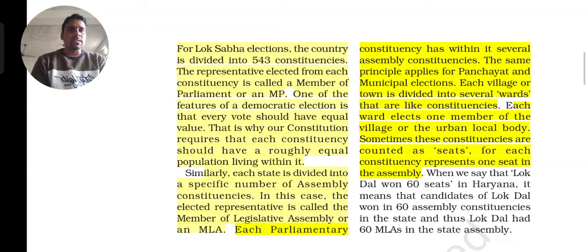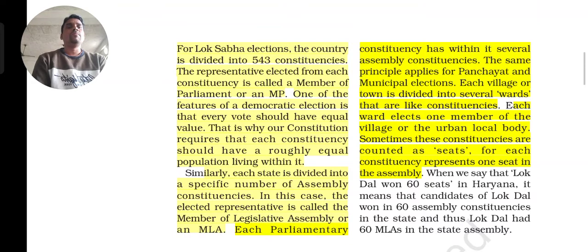When we say the Lok Dal won 60 seats in Haryana, it means the candidates of the Lok Dal won in 60 assembly constituencies in that state, so the Lok Dal has 60 MLAs in the state assembly.